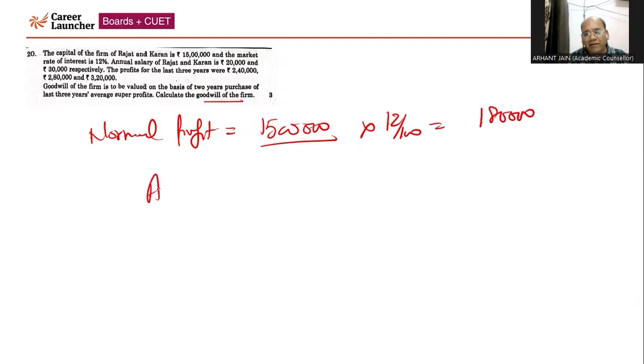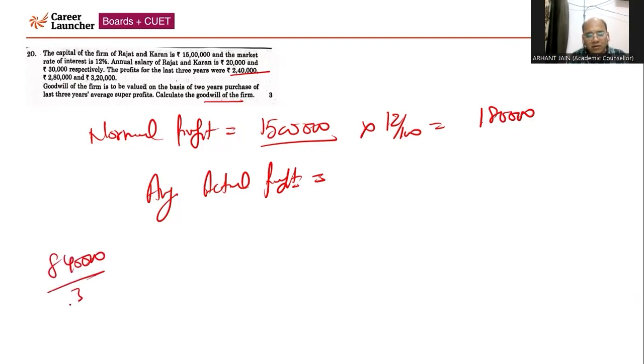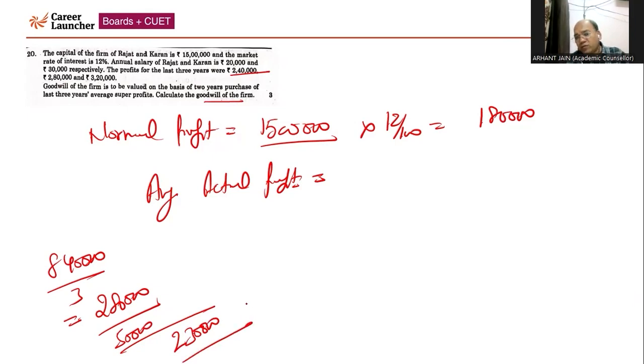Now you need to calculate the average actual profit. Average actual profit of the last 3 years, we are given the profit of the last 3 years: 2,40,000, 2,80,000, 3,20,000. When you calculate here, 240 plus 280 plus 320, that is 8,40,000 divided by 3. So average profit is coming 2,80,000. But you need to calculate average actual notional profit. So you need to deduct the maintainable cost, and here the partners' salaries need to be deducted, which are 20,000 and 30,000. So 2,80,000 minus 50,000. So actual average profit will be considered for calculation of goodwill, that is 2,30,000.